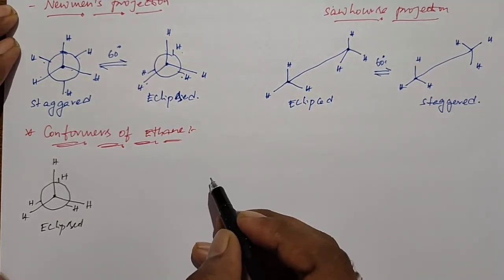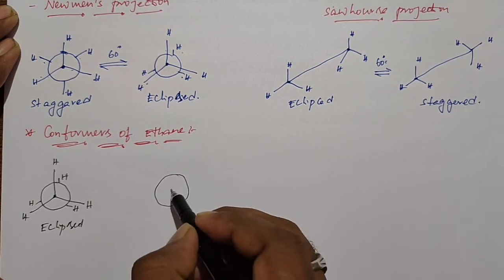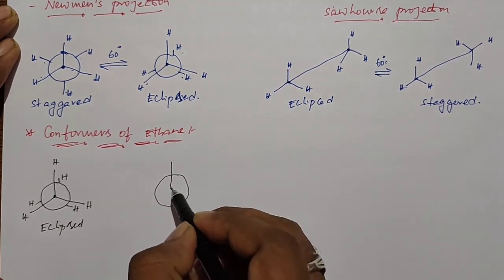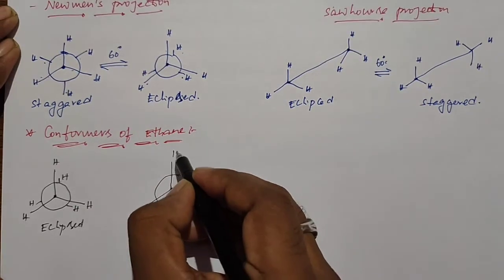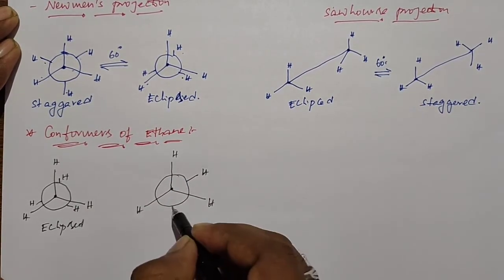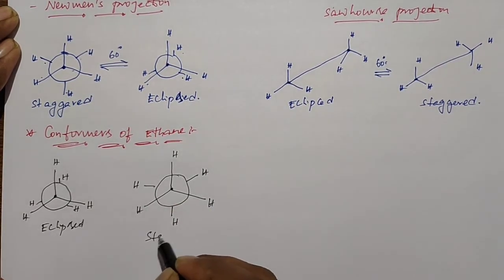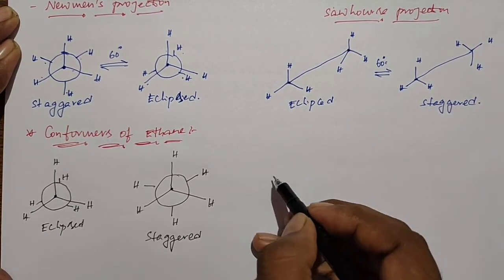Now I take the staggered. In the staggered form, the distance between the bonds is maximum. We can say the bonds are present quite opposite. This is staggered. And now I take the skew.